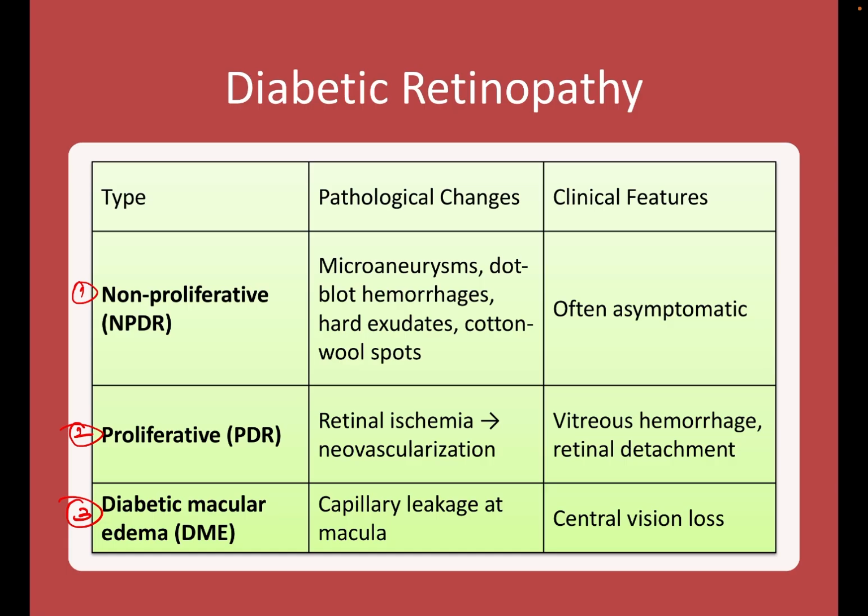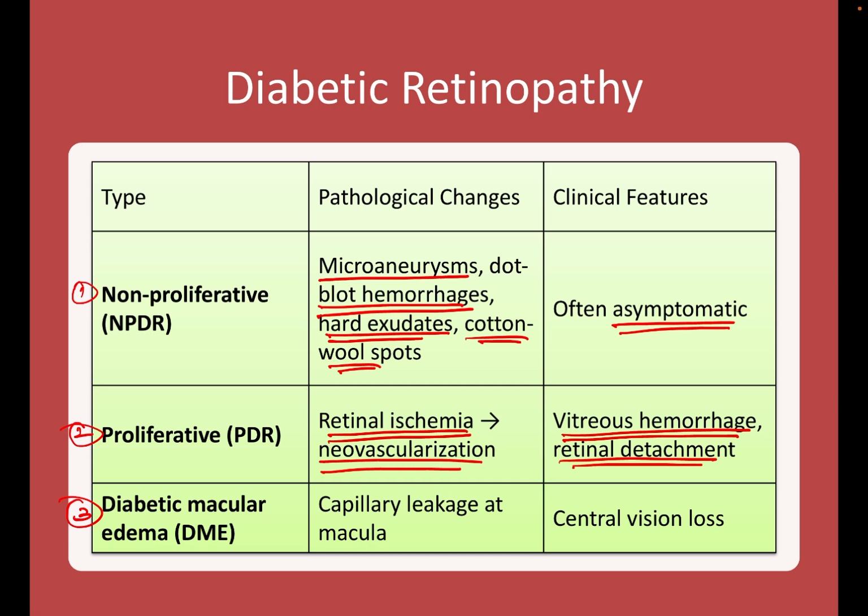In non-proliferative diabetic retinopathy, there will be microaneurysms, dot blot hemorrhages, hard exudates and cotton wool spots, often asymptomatic. In proliferative, there will be retinal ischemia and neovascularization, wherein there will be vitreous hemorrhage and retinal detachment. Diabetic macular edema can result in capillary leakage at the macula and there will be central vision loss.